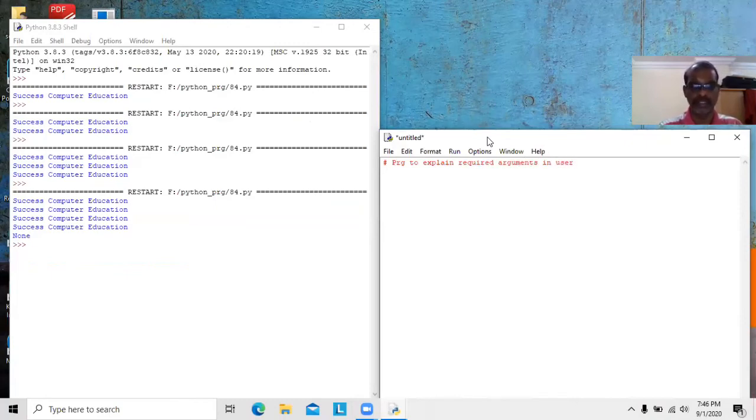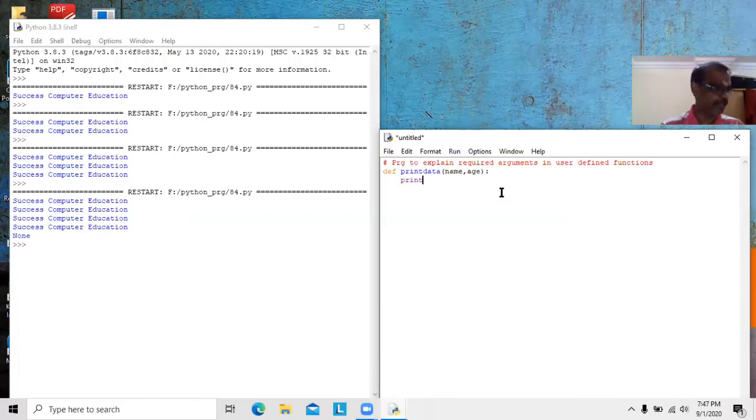Arguments, whatever we are studying, come under user defined function. Required arguments, keyword arguments, default arguments, variable length arguments, all come under user defined function. So we have to define one function, def, then function name, print data. I would like to display name, one student name or one employee name, and his age. So I can declare two parameters here. Already we studied parameters are variables in function definition.